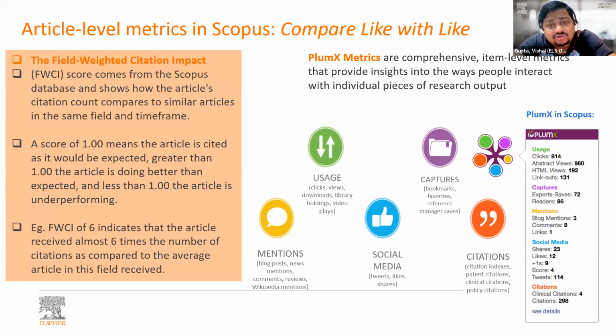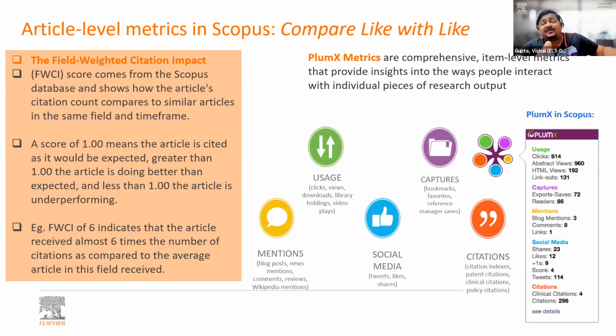On Scopus, for every article published after 1995, you will be able to see an FWCI value. When you are comparing two articles, the article that has the higher FWCI value is better than the other. It basically helps you assess the impact of an article in a particular field.